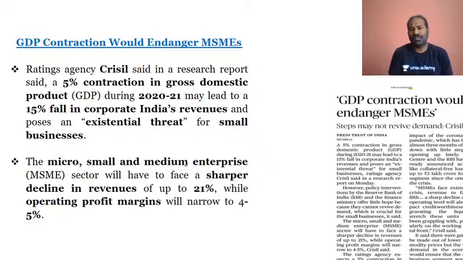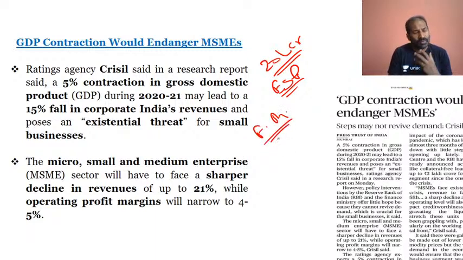And you have another news which talks about how GDP contraction would endanger MSMEs. So definitely we have seen the Prime Minister has gone ahead with the 20 lakh crore economic stimulus package, and along with that we have seen the Finance Ministry has come up with different phases, 5 phases, trying to help the core sectors. And one of the points was definitely in regards to helping or aiding the MSMEs, or stimulating or pumping liquidity into the MSMEs.